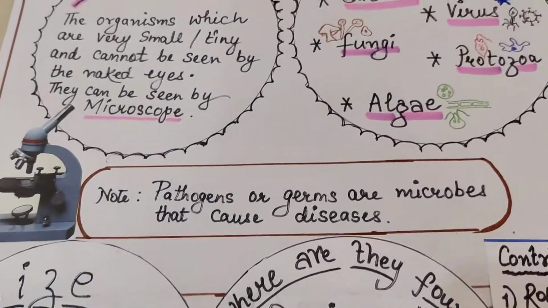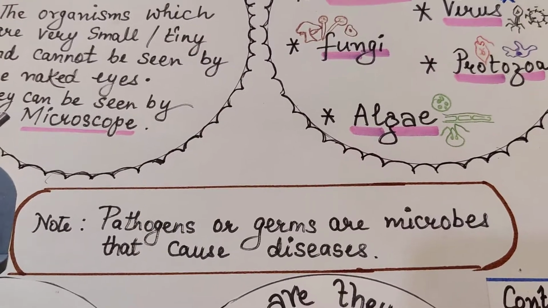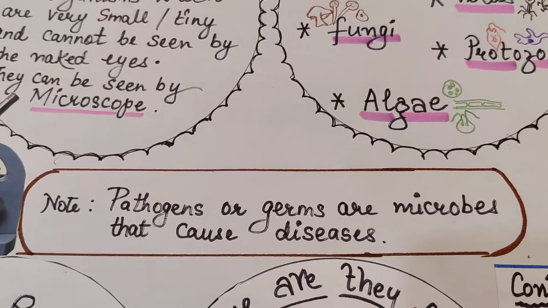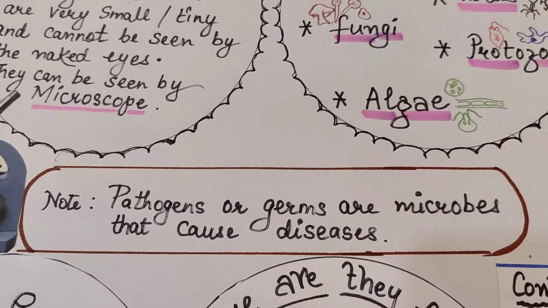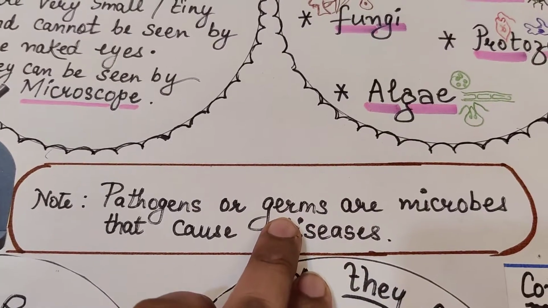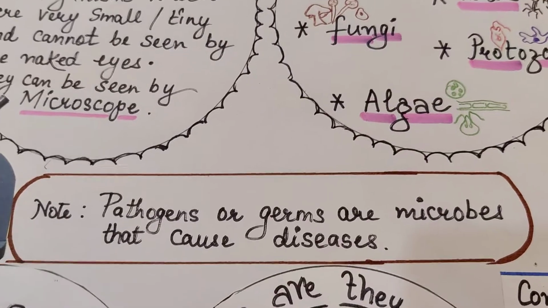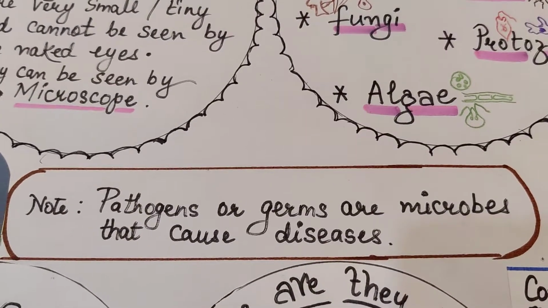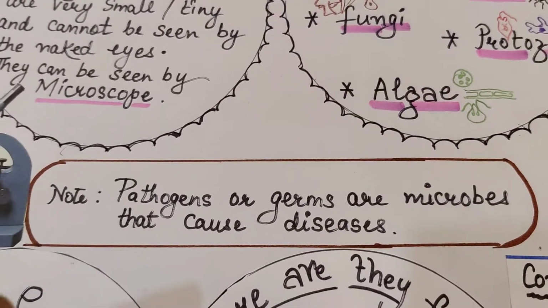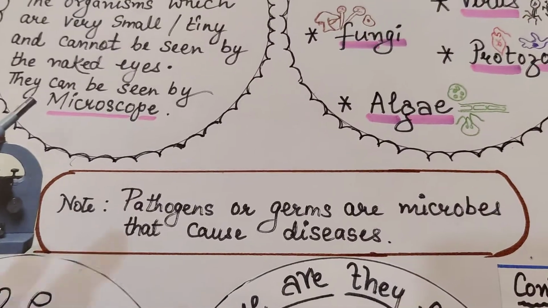Now what are pathogens or germs that we normally see in the ads of soaps, detergents, and nowadays, in this COVID time, sanitizers, saying that your hands will go germ free, because these germs are very harmful. They cause diseases in human bodies: cavities in your teeth, fungal infections in your skin, and microbial attack on food.